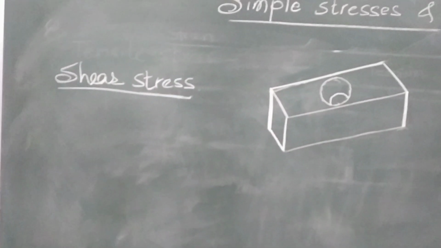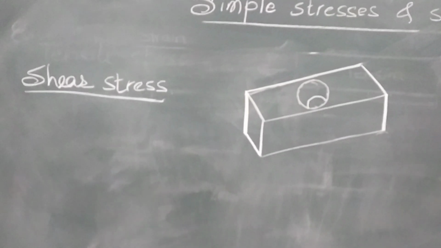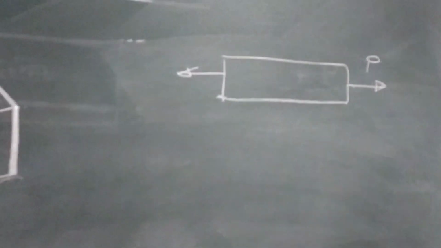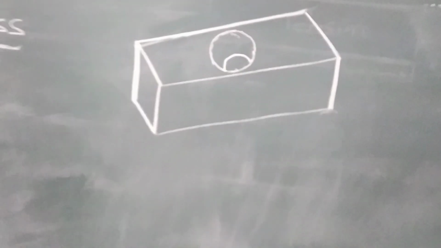Another concept is shear stress. What is shear stress? We have just discussed axial stress. This is an object, we are applying axial load P to this object, and we have both the forces. Axial stress is P upon A. What about shear?